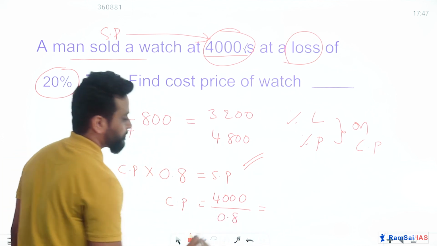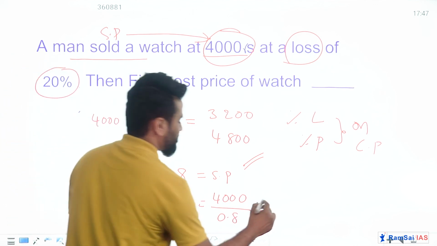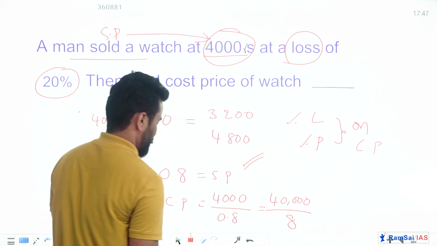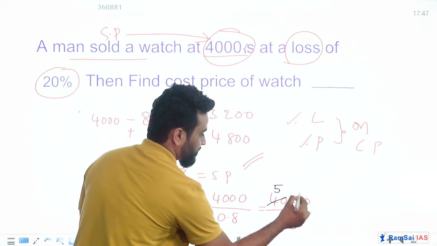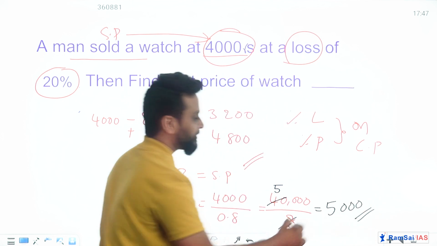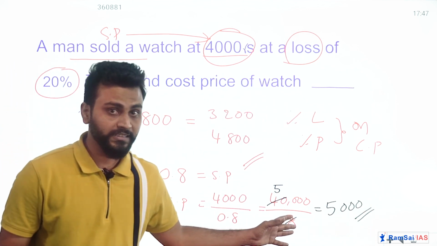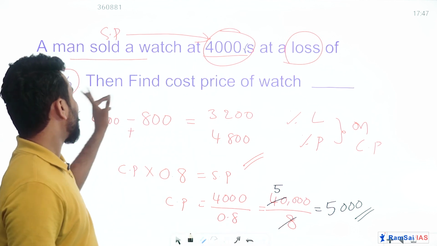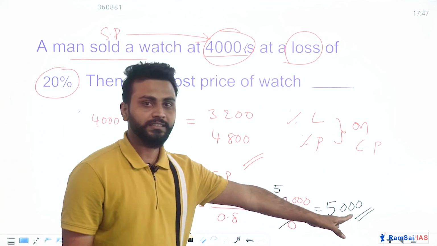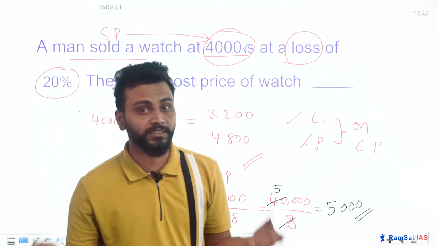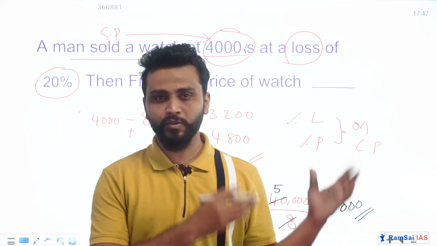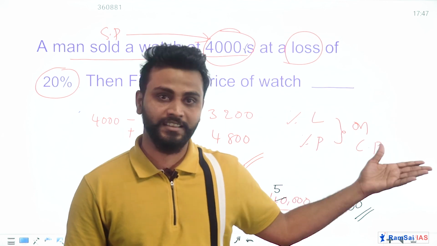Tell me, what is 4,000 by 0.8? Can I write it as 40,000 by 8 for easier calculation? So 8 5s are 40, and 3 zeros. You can write it as 5,000. So 5,000 was his cost price and he sold at 4,000 at a loss of 20%. If you want, you can cross check. What is 20% of 5,000? It is 1,000 rupees only. So he lost 1,000 rupees and sold at 4,000 rupees. Hope it is clear. Many more applications we will see in further videos.